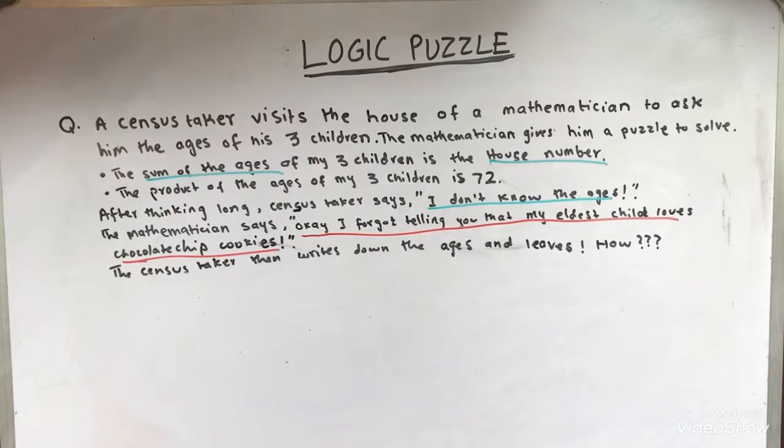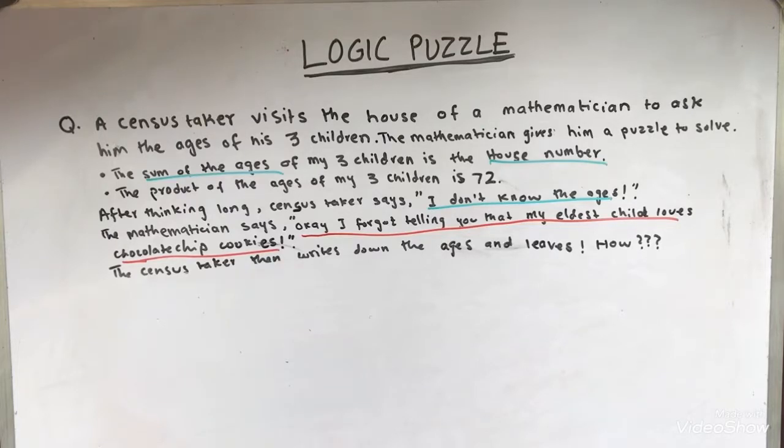So I assume you actually tried very hard finding the solution of this logic problem. At first it seems almost impossible. How could he first say, "I don't know the ages," because there is not much information provided in the question, and then suddenly say he knows the ages, only after the mathematician says that my eldest child loves chocolate chip cookies? So what's up with that?